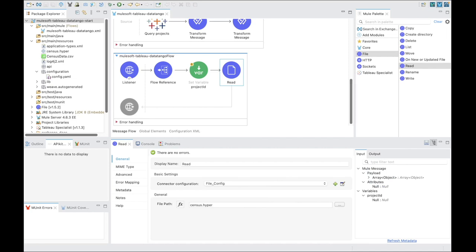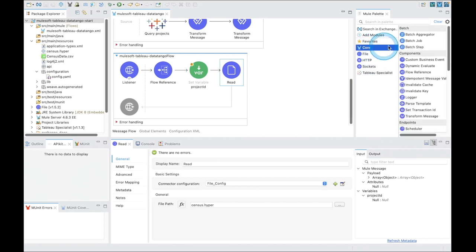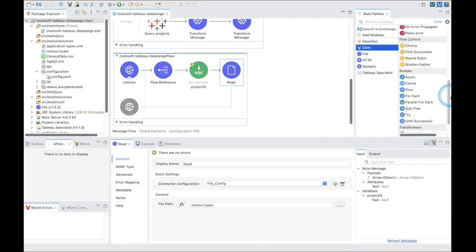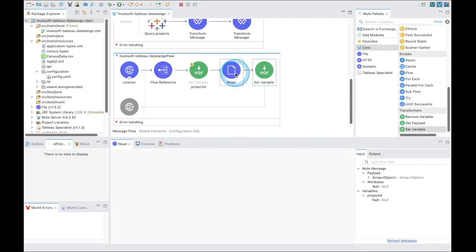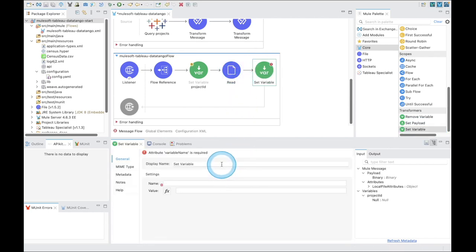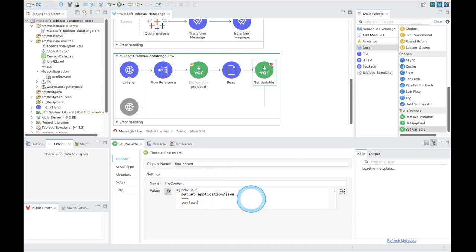Next, we need to be able to store the data as a binary in a variable. Selecting the core icon and scrolling down to transformers, select set variable. And in the properties, enter the display name and the settings name as well as file content. In the settings section, click on the FX to enable the DataWeave data transformation and enter the payload as shown.